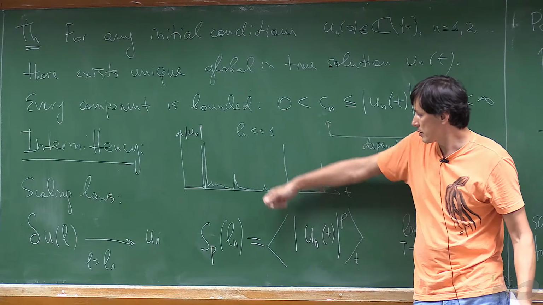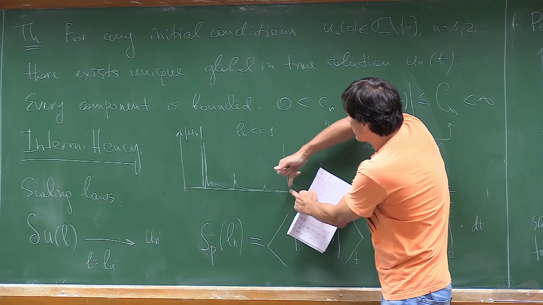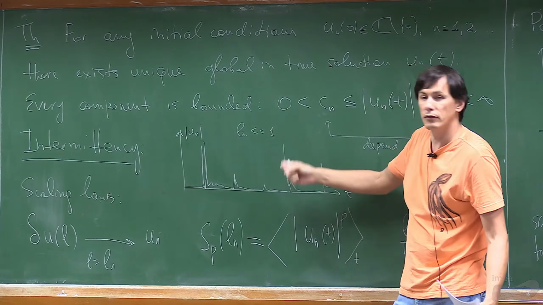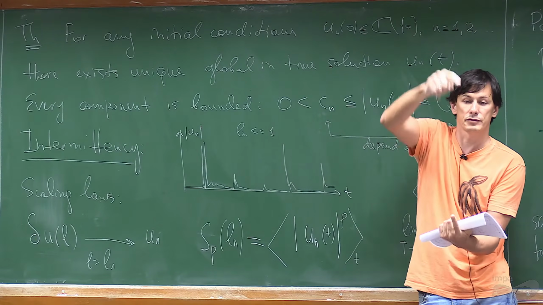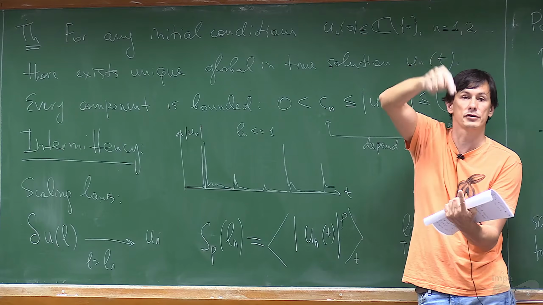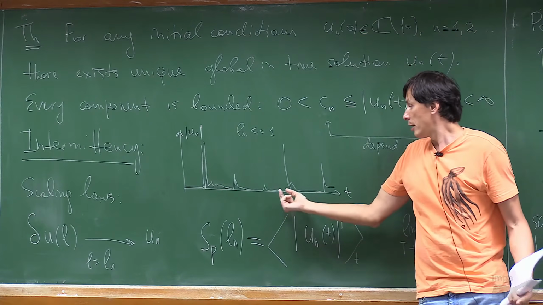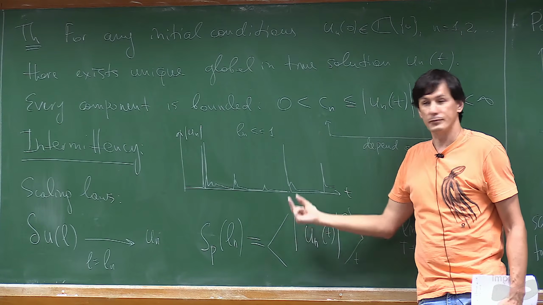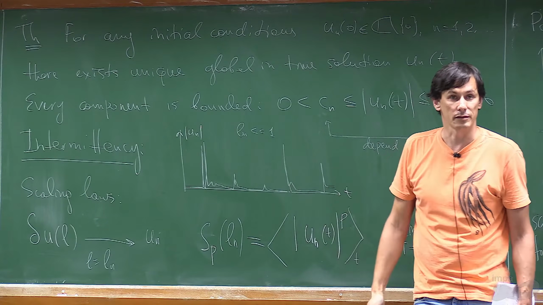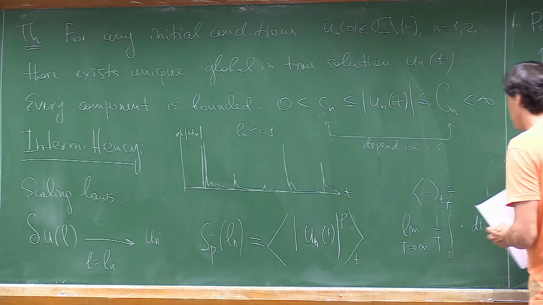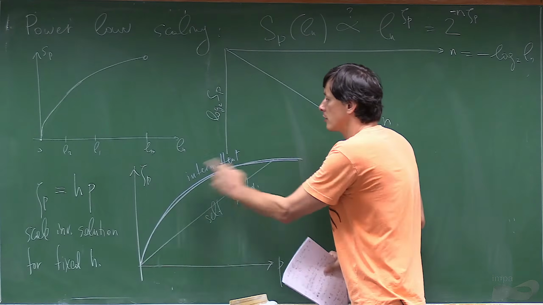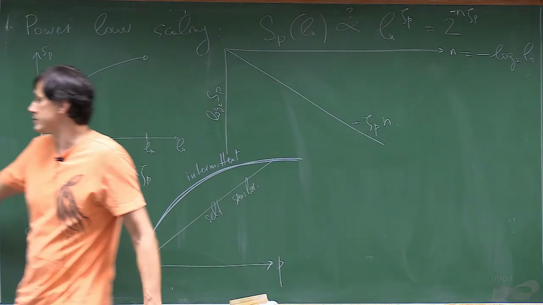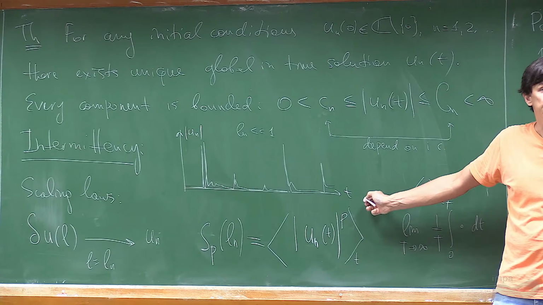So this picture means that when you take p large, the thin peaks will give a stronger contribution for the larger p. Because the peak is large, so the power p is making it even larger, and it comes with the same weight, which is the time length, because it's an average in time. So essentially, whenever you have this behavior for the moments, it implies that the behavior is intermittent.